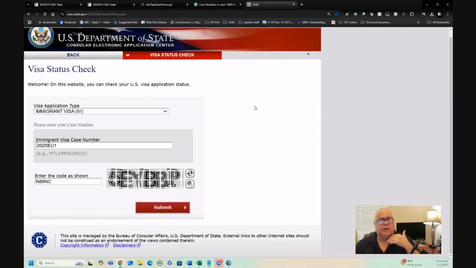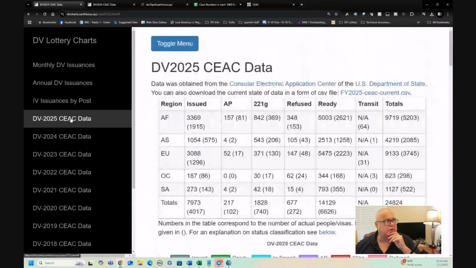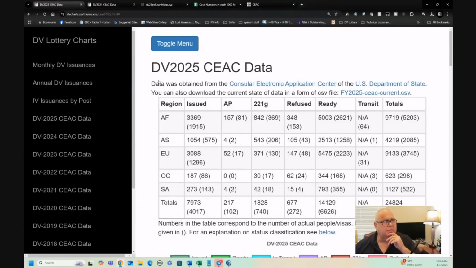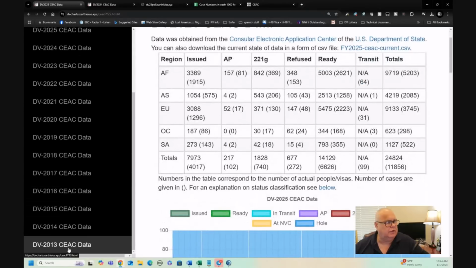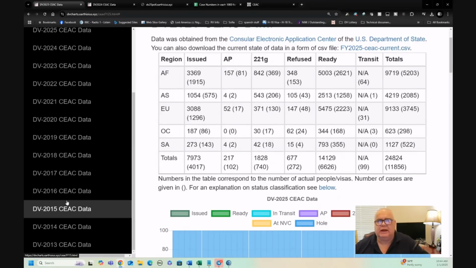And what we have is we have an extremely smart and helpful guy called Xarthisius, who takes all that data. He checks every single case, and he plots all that data into his website, which you can come in and see here. So you see, you can see other years. On the left-hand side, there's a menu here that shows other years. You can look at 24 data or any of the years from before. He's got a number of years worth of data in there, although some of this data he didn't actually collect. I'd collected that data earlier, and I provided those files to Xarthisius, which he's uploaded.